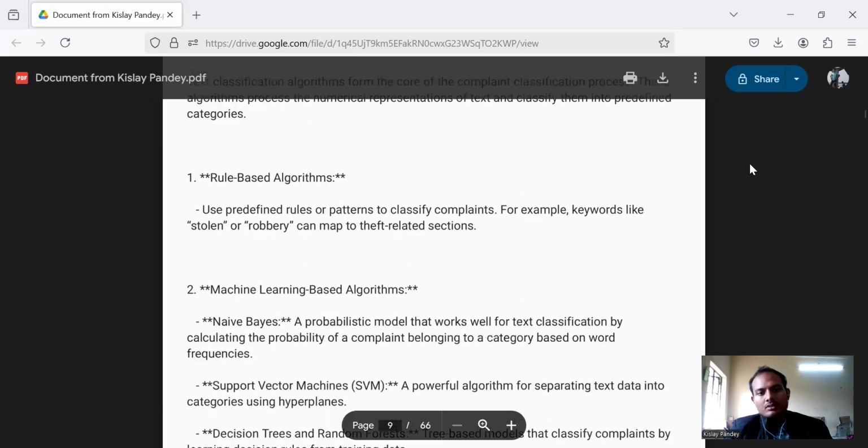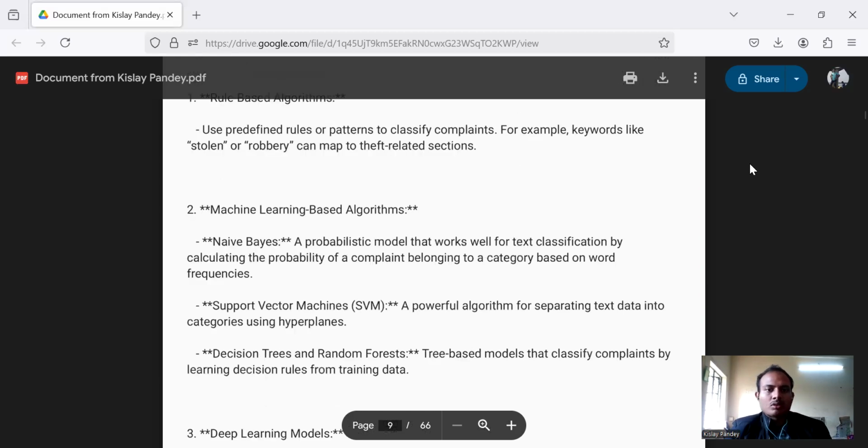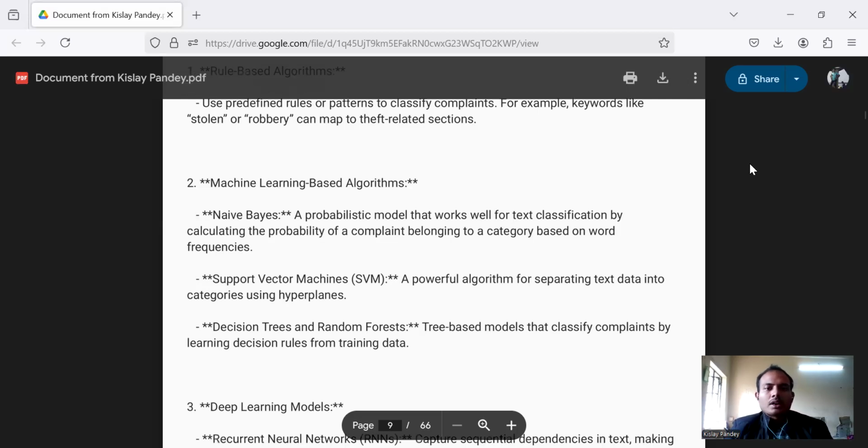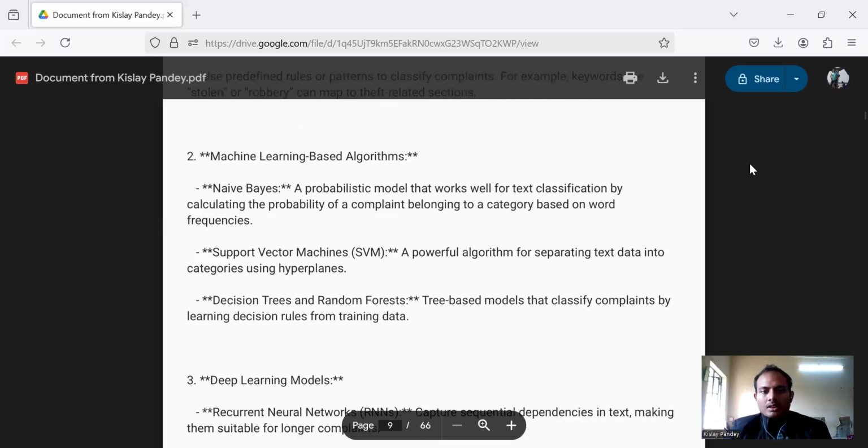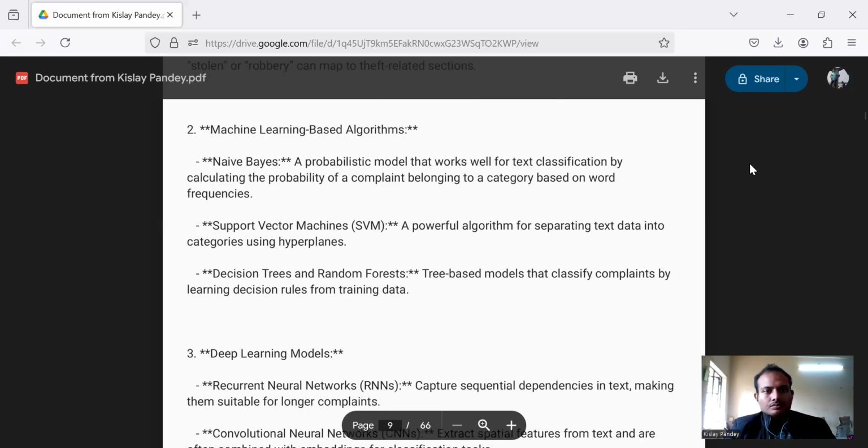First is the rule-based algorithm. Use predefined rules or patterns to classify complaints. For example, keywords like stolen or robbery can map to theft-related sections. Second is the machine learning-based algorithm. Naive Bayes, a probabilistic model that works well for text classification by calculating the probability of a complaint belonging to a category based on word frequencies.